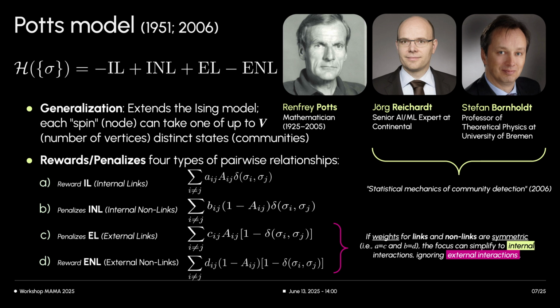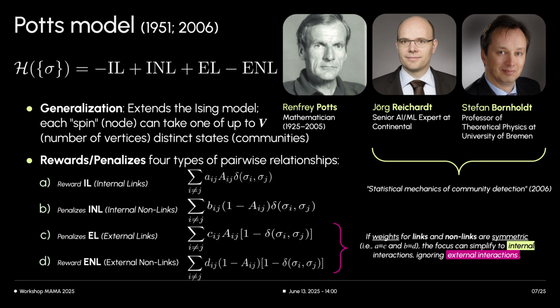A comprehensive objective function, or Hamiltonian, for community detection using the Potts model considers four types of pairwise relationships: internal links, internal non-links, external links, and external non-links. Intuitively, a good community detection algorithm aims to reward connections within communities, internal links, and the absence of connections between different communities, external non-links.